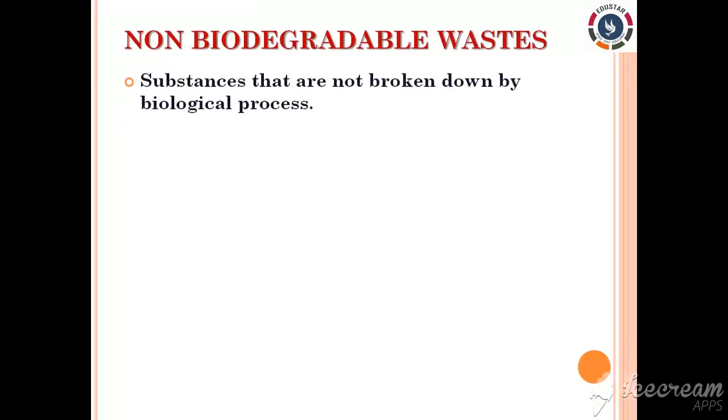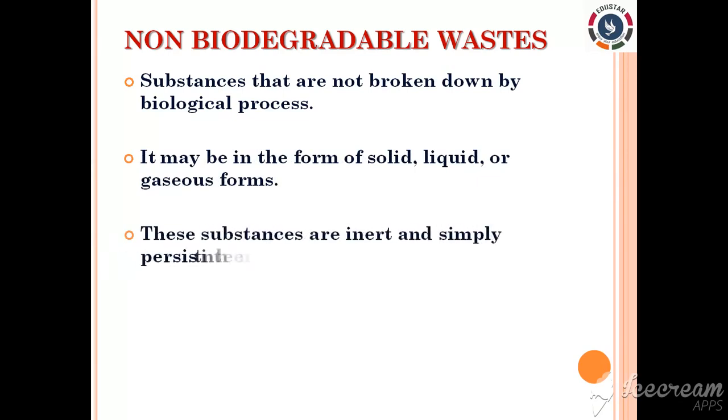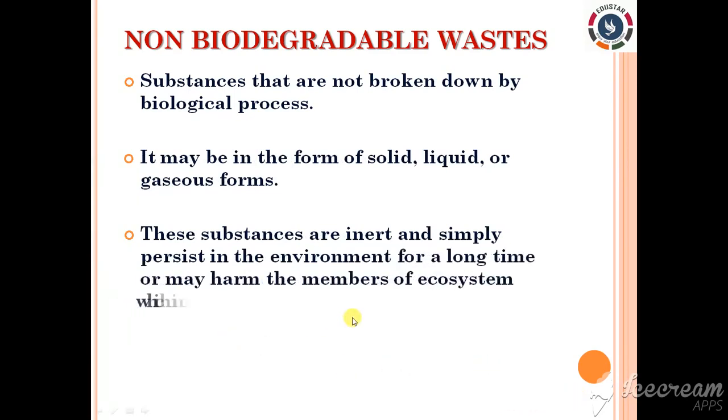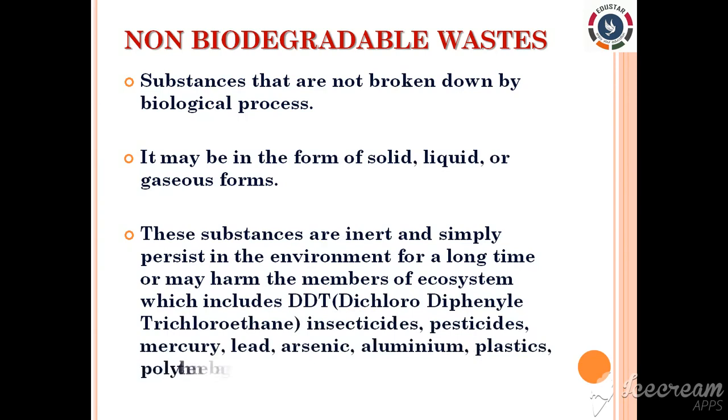The waste which cannot be broken down by biological processes is called non-biodegradable waste. It may be in the form of a solid, a liquid or a gas too, right? These substances are inert and simply persist in the environment for a long period of time or may harm the members of the ecosystem, which includes DDT, insecticides, pesticides, mercury, lead, arsenic, aluminium, plastics, polythene bags, glass and other radioactive waste. So what do you mean by DDT? DDT is nothing but dichloro diphenyl trichloroethane.